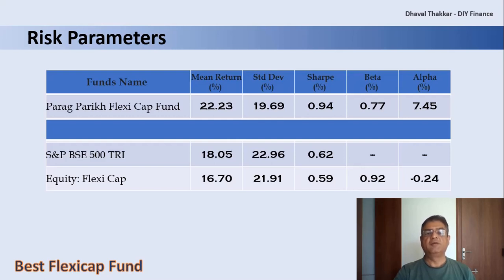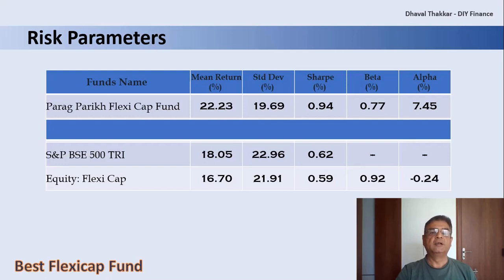Second one, standard deviation, that is a tool to measure how much the return has deviated away from the mean return, which in this case is 19.69 and is also less than both the benchmark index and the category average. Here, lower the value is better. Third one, Sharpe ratio, that is a tool to measure the risk-adjusted return, which in this case is 0.94, which is more than both the benchmark index and the category average. Here, higher the value is better.